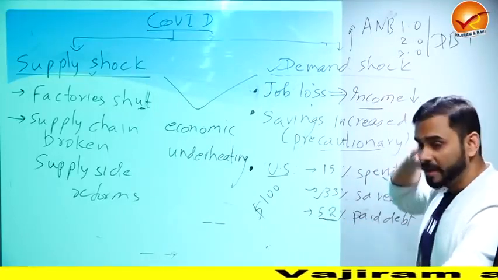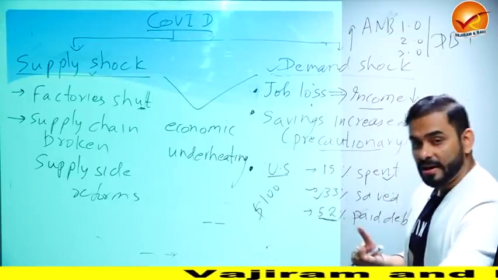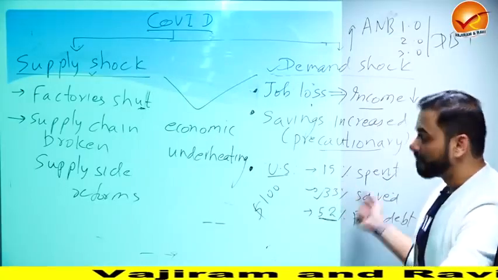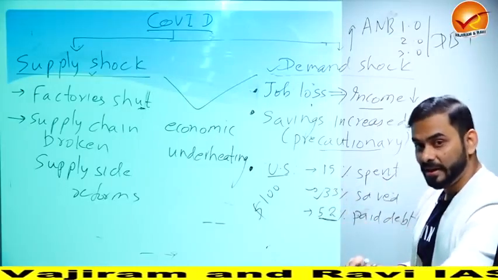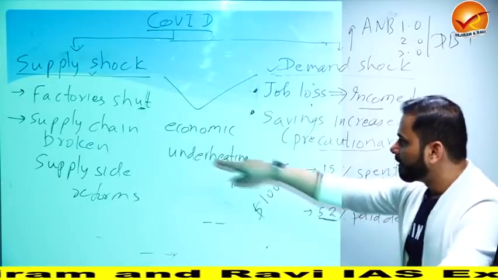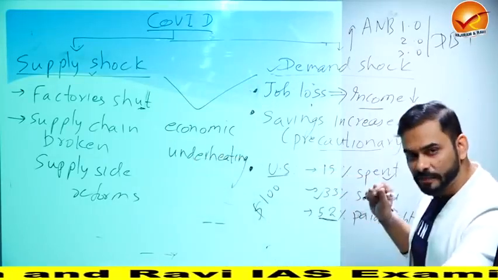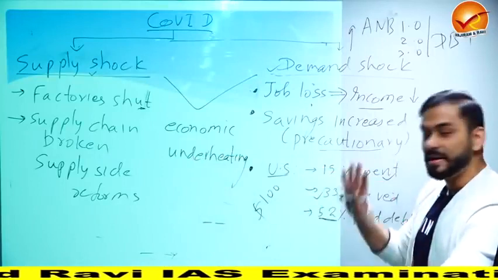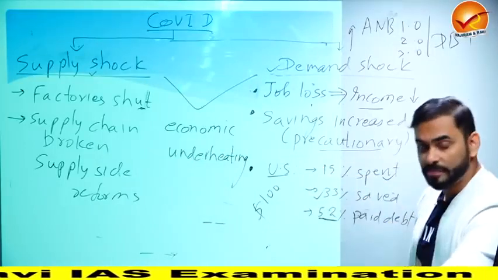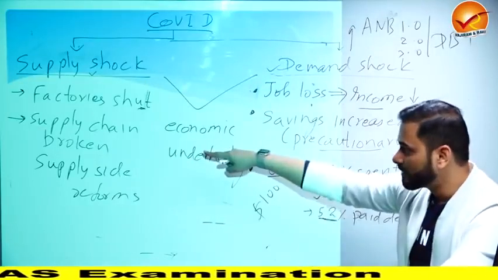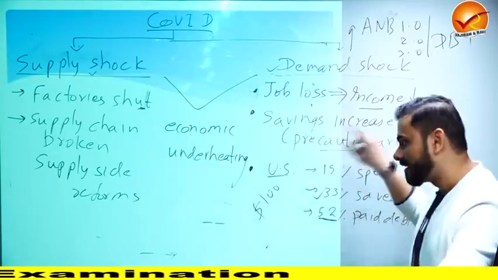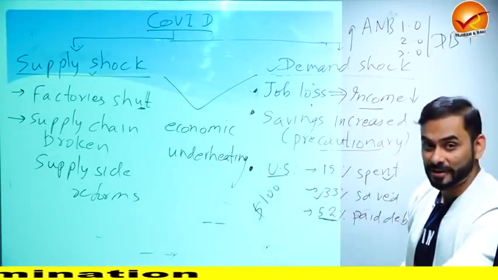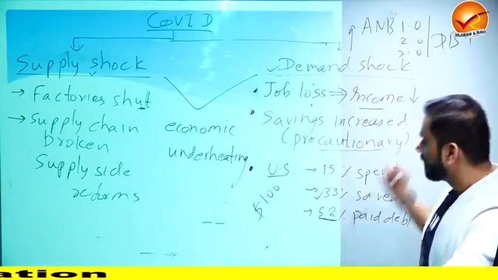So it was observed that if during a COVID-like crisis, you start to give money in the hands of people directly, they won't use it to demand normal things in the market. They would just demand necessities and they might not use it productively. So first take supply side steps, then take demand side steps. That is the whole funda. All right, and that is what I have explained here.